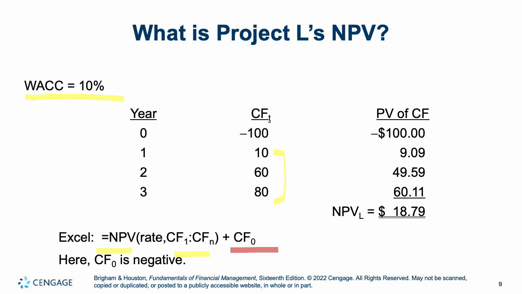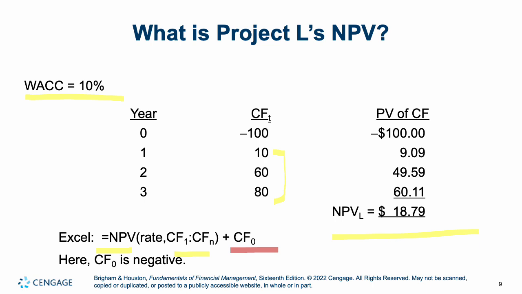You can use a financial calculator, but as I've said many times, I would recommend utilizing Excel. Formula is equals NPV. Rate goes first, and then cash flow 1 through 3. And then simply add cash flow 0. We do not discount cash flow 0 because it's happening right now. And our NPV here is positive. I believe these numbers are all in thousands, but regardless, you have a positive NPV, 18.79, or if it was in thousands, 18,790. And what this is telling us is this project is going to make us money.